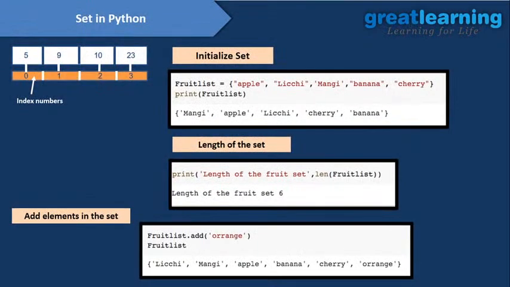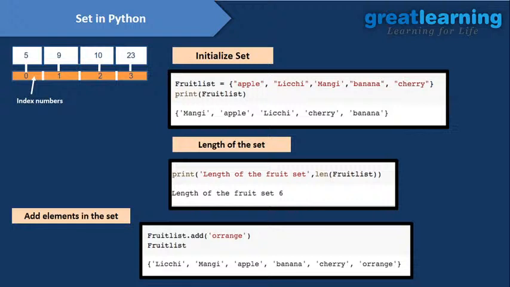So how can you initialize a set? To initialize a set, we need to use curly brackets. That's all. Python will understand that you want to make a set. I use fruit list, then curly brackets, then the data: apple, lychee, mango, banana and cherry. And then I print my fruit list, that is the set. If you want to see the length of the set, we use the same method, that is len, and then you pass the data. You will get the length, how many elements you have in the set.